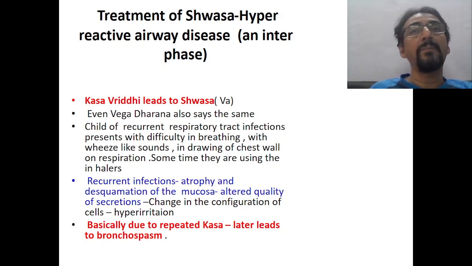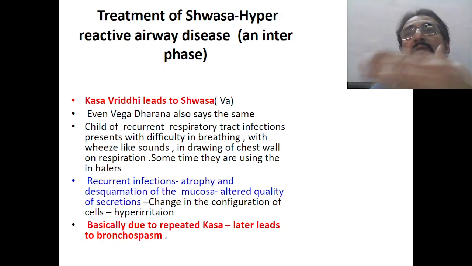When such things are happening repeatedly, there may be damage and there may be a wheezing-like presentation. That disease is called hyperreactive airway disease. Previously there was Kasa, or cough, coming. Later there may be wheezing and even breathlessness also starts. So this is how Kasa, a cough, is changed into Shwasa or Dyspnea.